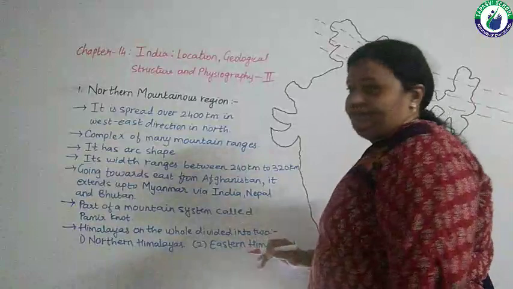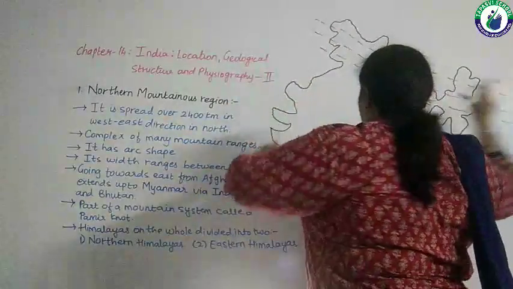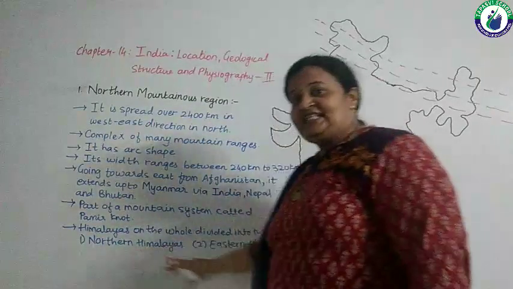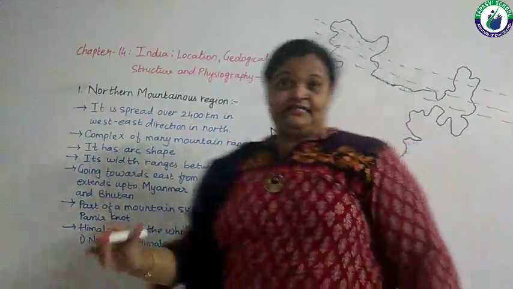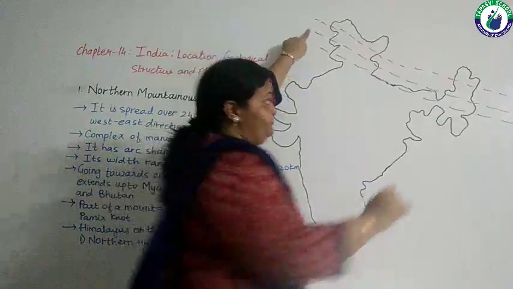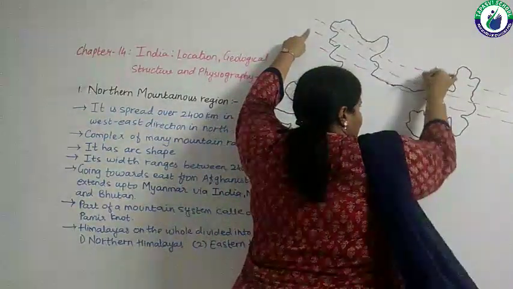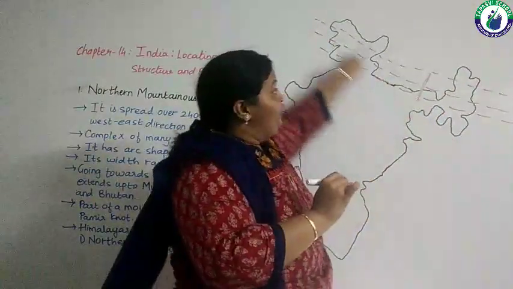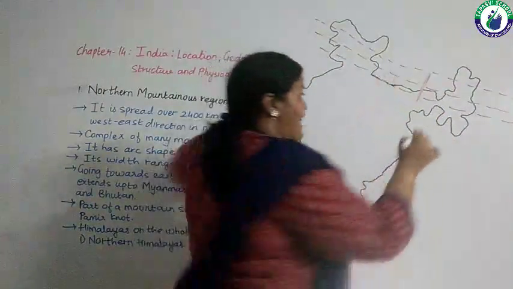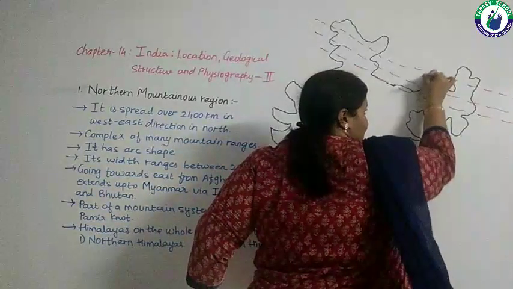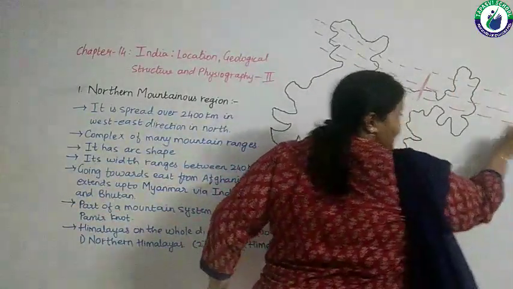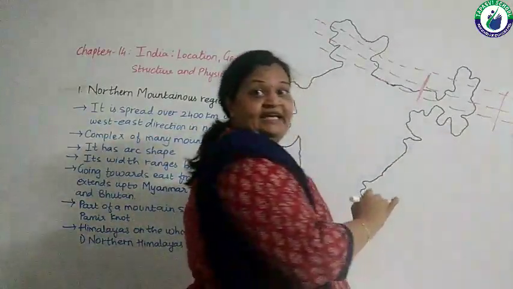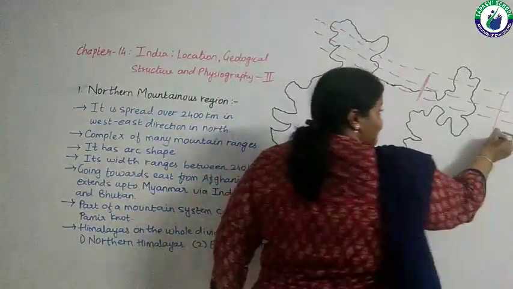Himalayas as a whole, this is the whole Himalayan mountain, can be divided into 2 parts: Northern Himalayas and Eastern Himalayas. Starting from here till here, this is counted as Northern Himalayas. And starting from here till this portion, it is counted as Eastern Himalayas.